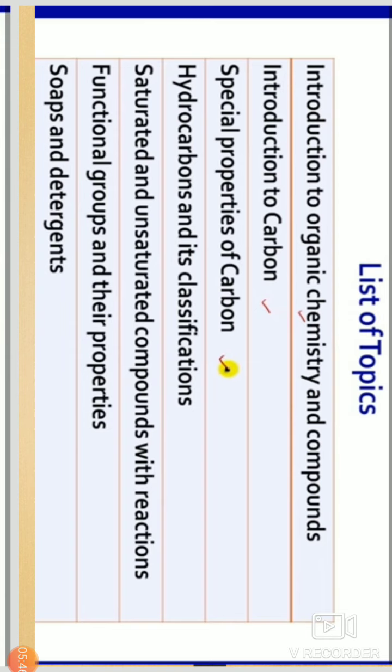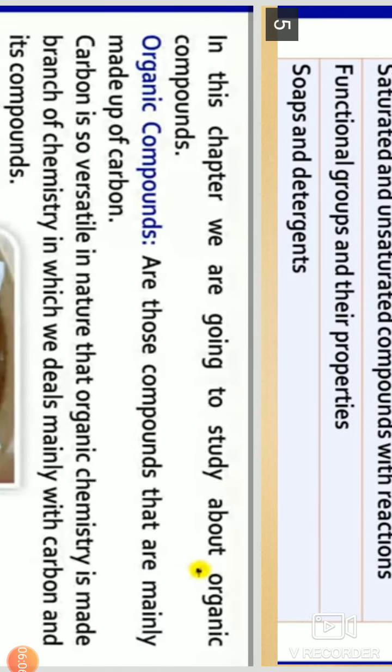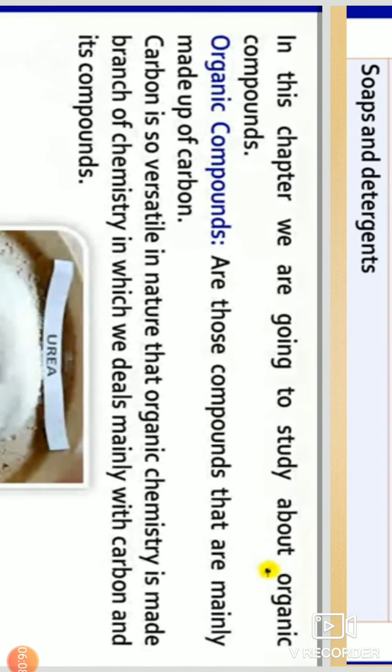Firstly, we are focusing on what organic chemistry is. Okay, you know chemistry, you know the types of chemistry. There are three types: organic, inorganic and physical. Here we focus on organic chemistry and its compounds. In this chapter we are going to study organic compounds.